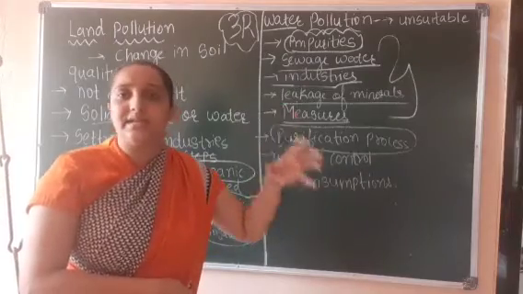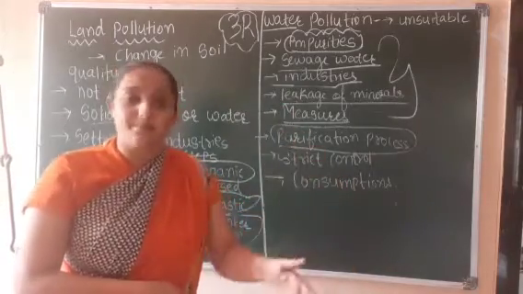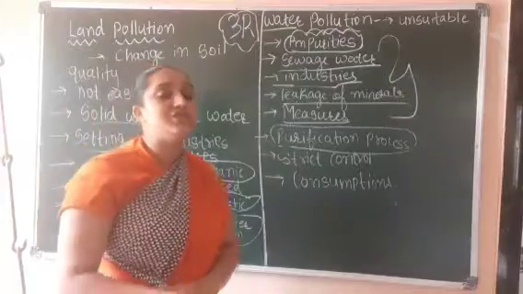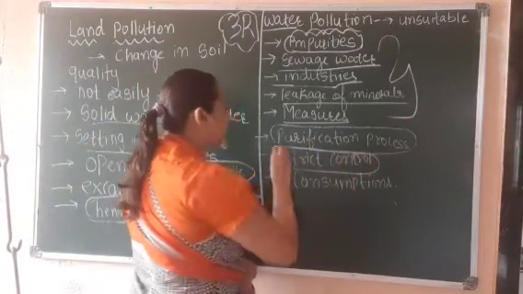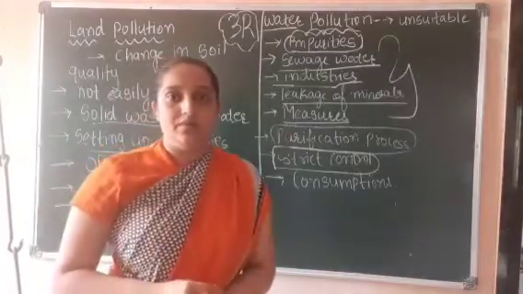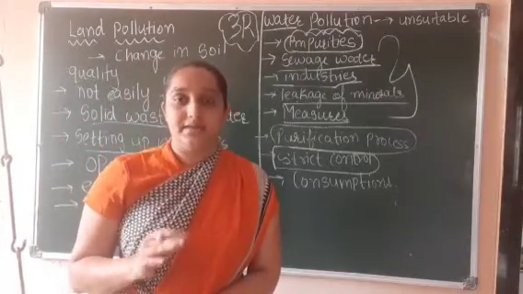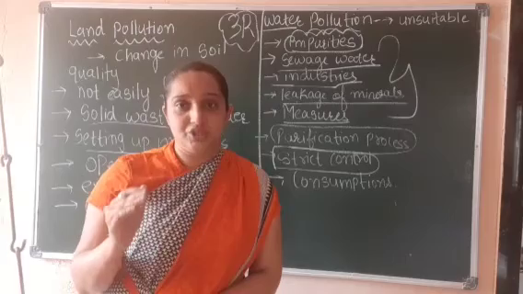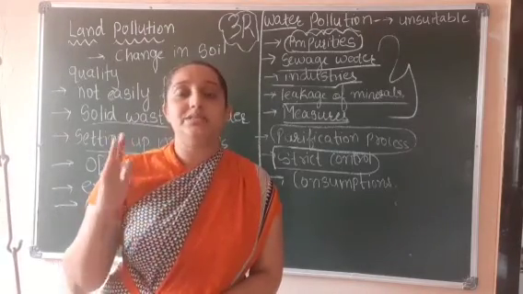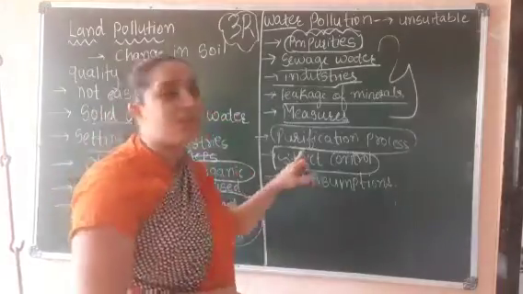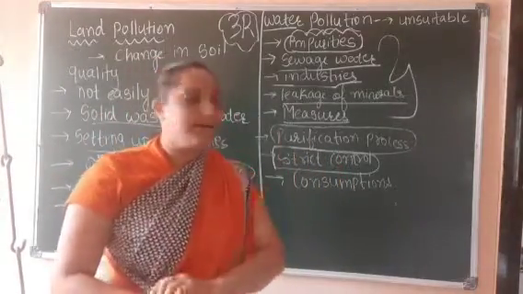After that only they can take another step. Okay, now there should be strict control. What other measures can we take? There should be strict control from the government for water pollution, right? That the water should be pure.